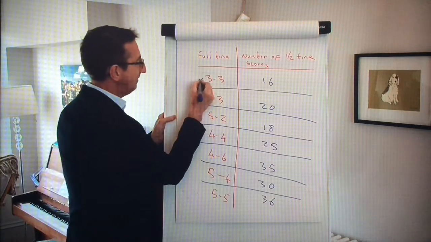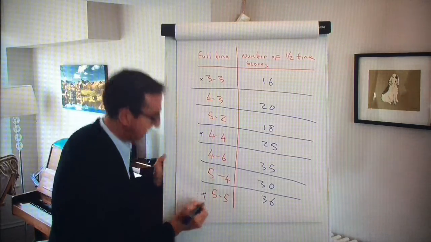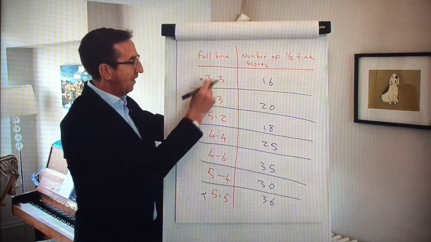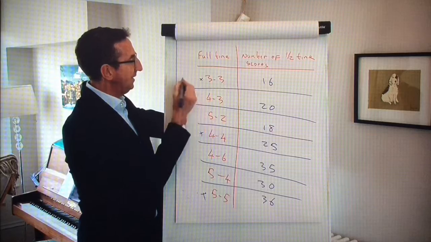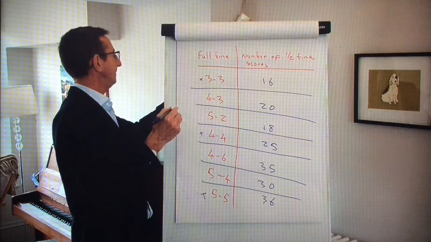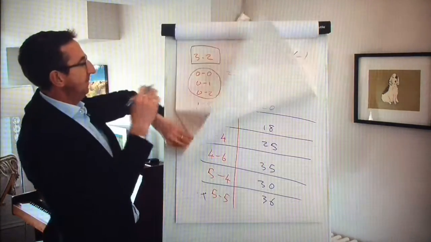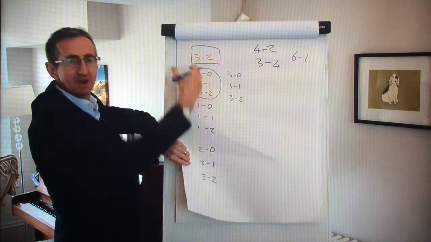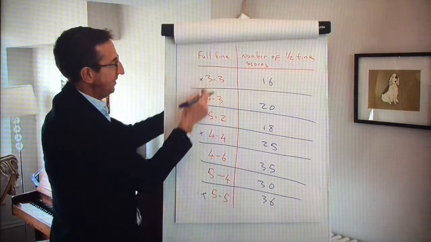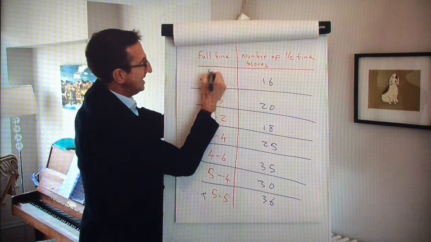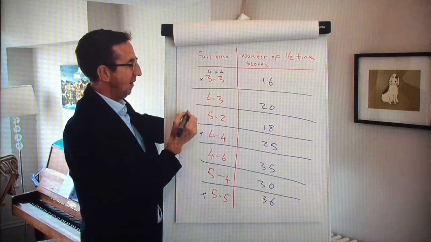Obviously having these ones here is the key, because if we go back to here, because of the zeros, you're getting more than you expect. So this one, if you include the zeros, is actually 4 times 4.